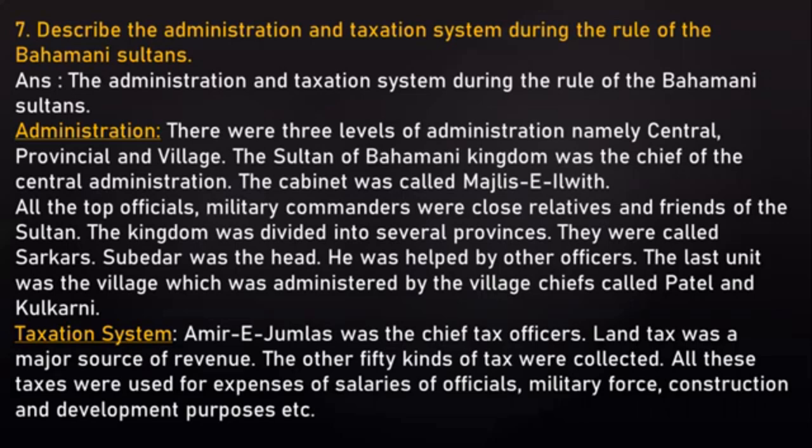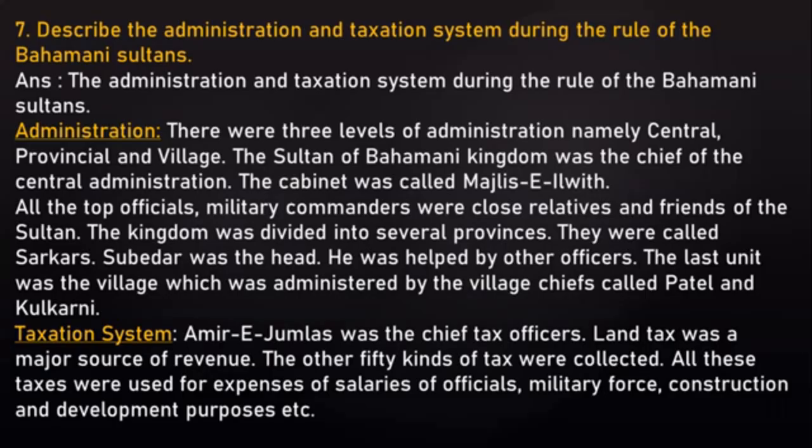The cabinet was called Majlis-e-Ilwat. All the top officials and military commanders were close relatives and friends of the Sultan. The kingdom was divided into several provinces. They were called Sarkars. Subedar was the head. He was helped by other officers. The last unit was the village, which was administered by the village chiefs called Patel and Kulkarni. Now let's see the taxation system.